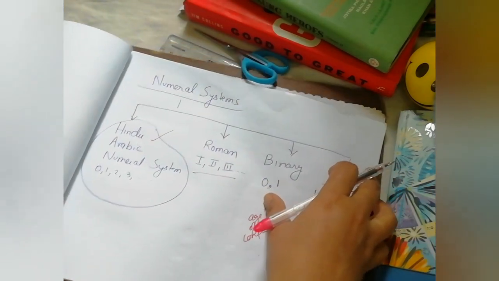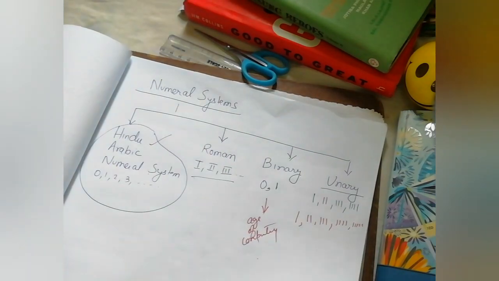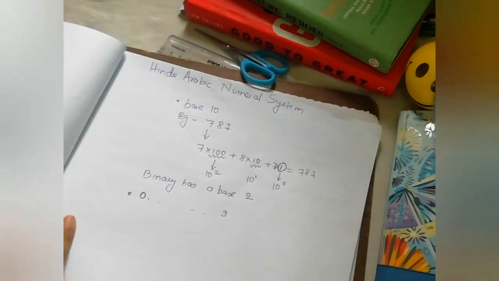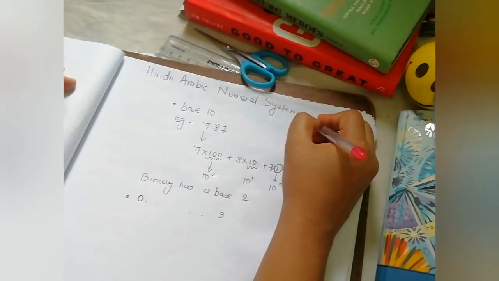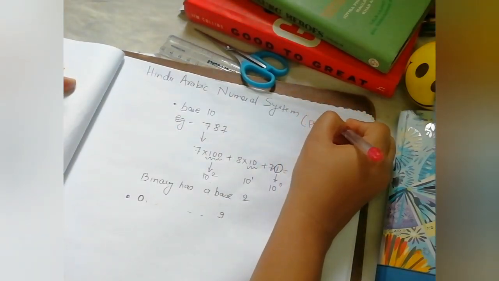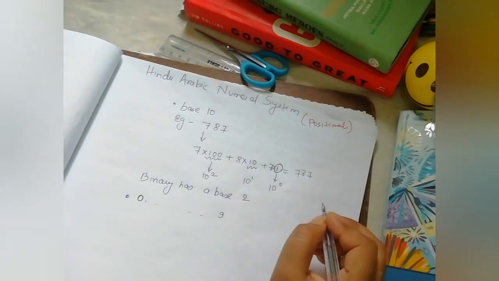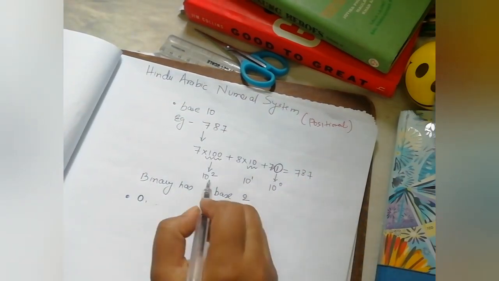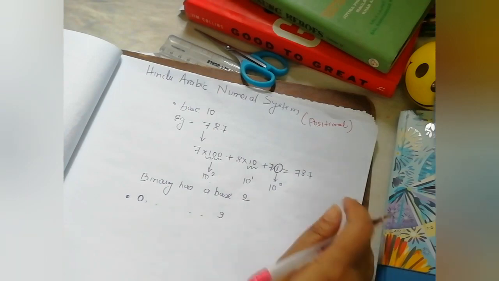We will keep our focus on the Hindu-Arabic numeral system, which is a type of positional numeral system. What does that mean? Positional numeral systems are based on the position of the digits in the given number.